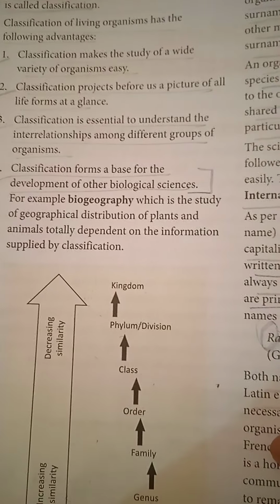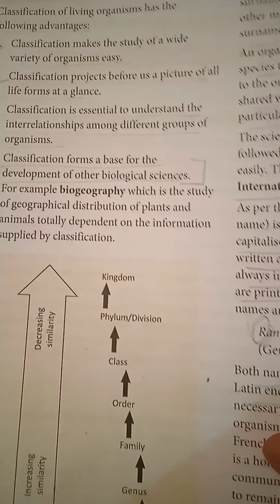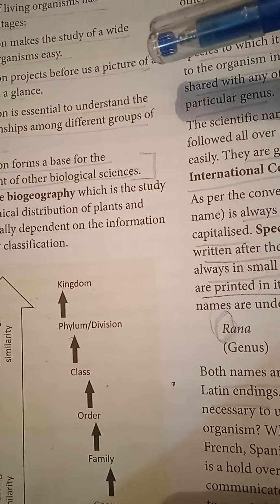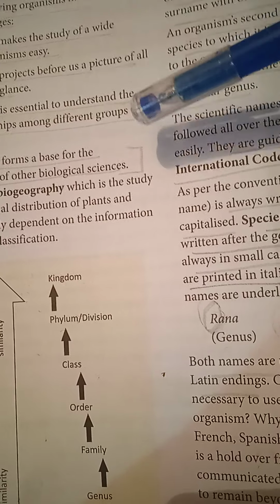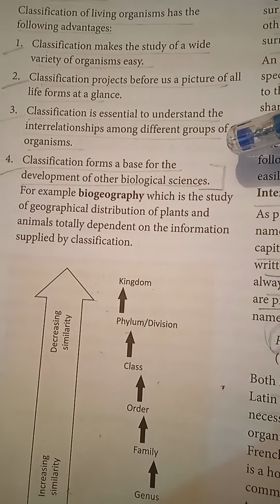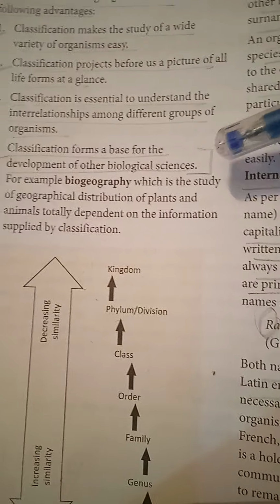Now, what are the advantages of classification? Classification is very beneficial to us because it helps us make our study of different organisms very easy. It makes the picture very clear, and it also describes the interrelation between the different organisms. For biological study it's very easy.